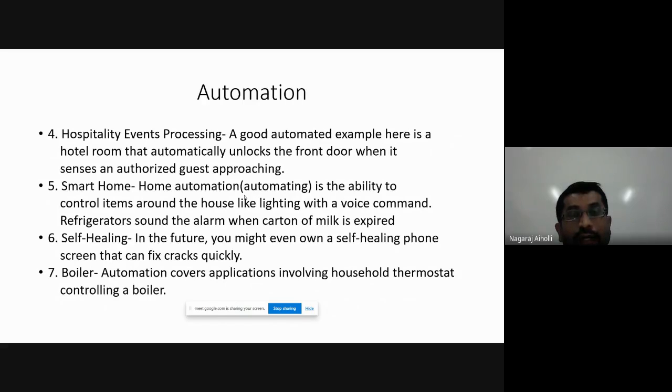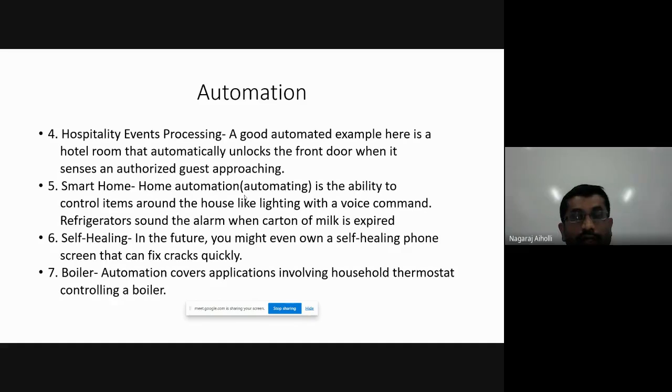And as you enter the lodge, the front door of the lodge automatically opens by itself. There is nobody operating that door, but it opens up by itself automatically. It is all an automatic process. So that is one example. It is all done by the database, a maintained software system, which is controlling the operation of the door, on and off of the door. That is one example of the automation industry.